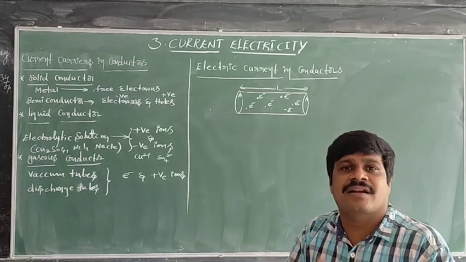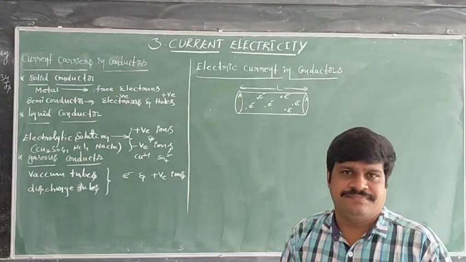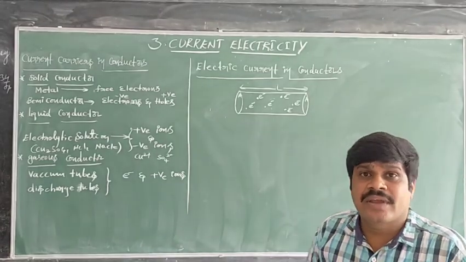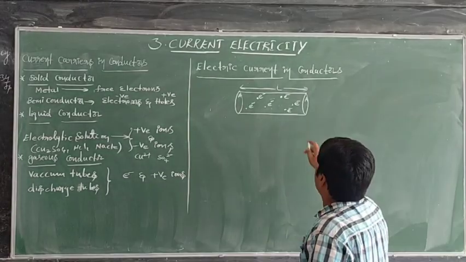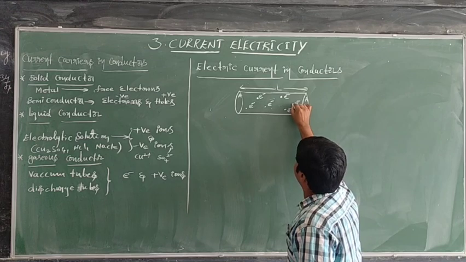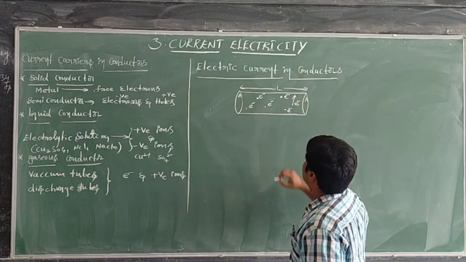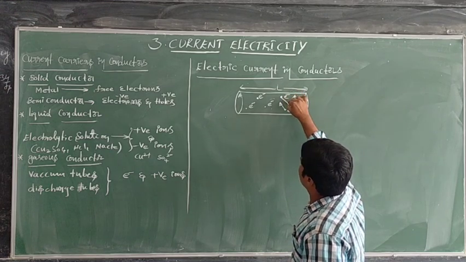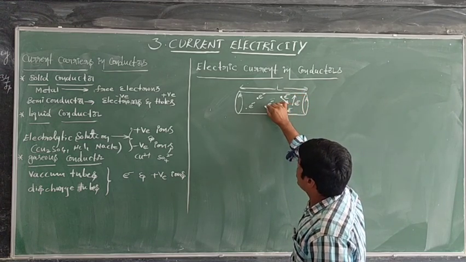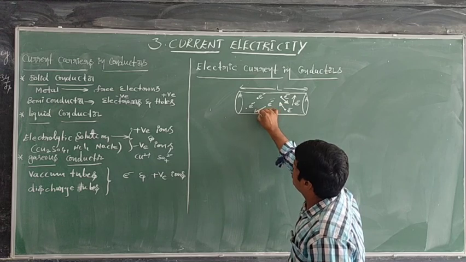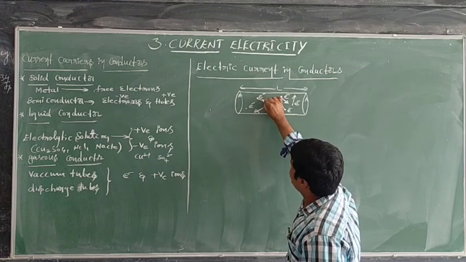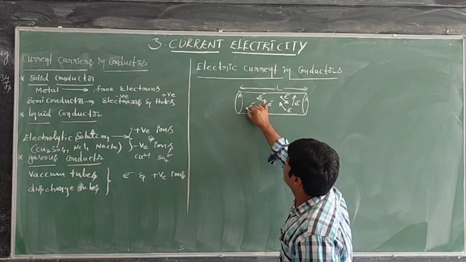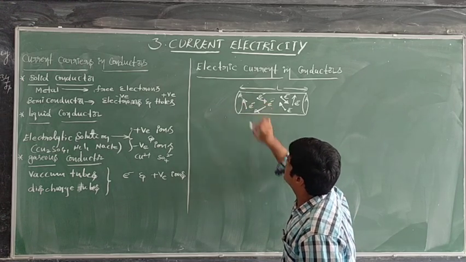These electrons, at room temperature, get thermal energy, so they possess velocity. Due to these velocities, one electron moves like this, another electron moves like this, and here another electron moves like this.